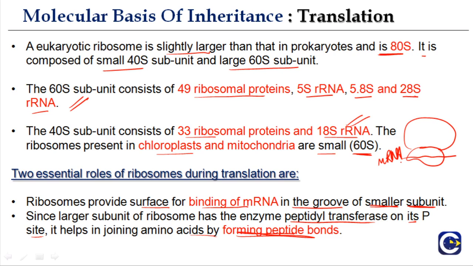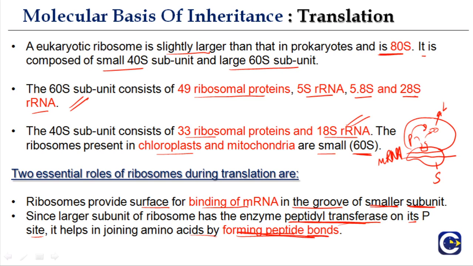Now, what is the function of the large subunit? The large subunit has the enzyme peptidyl transferase. So there is a particular site called the P site on the large subunit. So this is the large subunit, this is the small subunit. And what is the role of peptidyl transferase? It helps in the formation of peptide bond. So this is present on the large subunit, and then this is the mRNA, and here will be the tRNA coming and resulting in the formation of amino acids because of the peptidyl transferase activity.